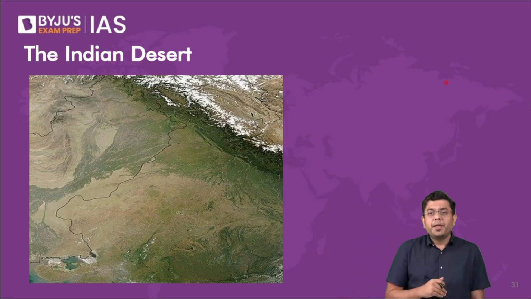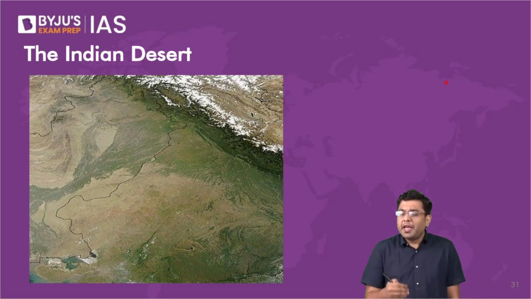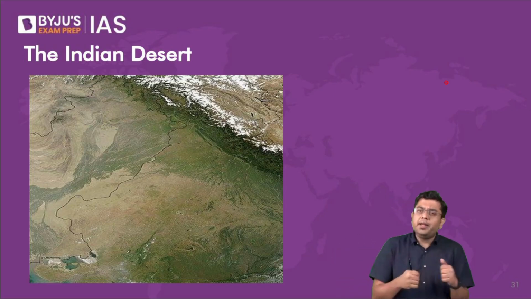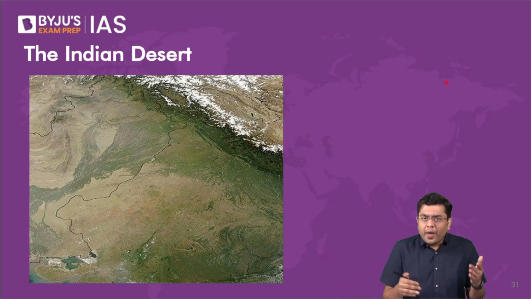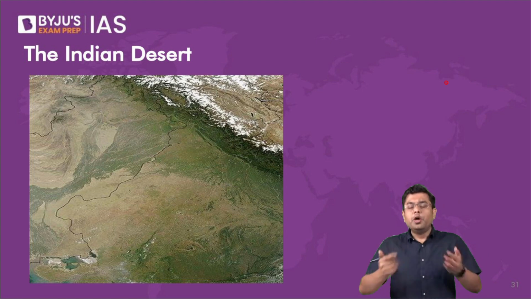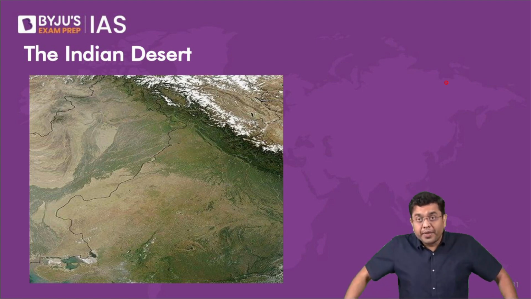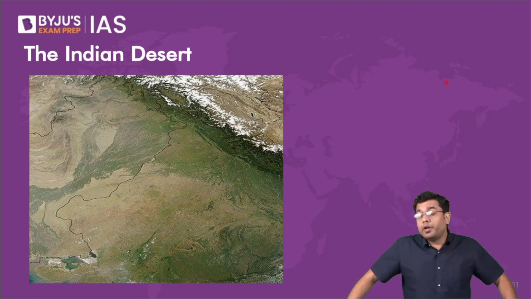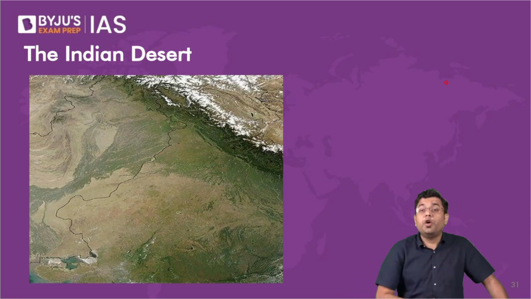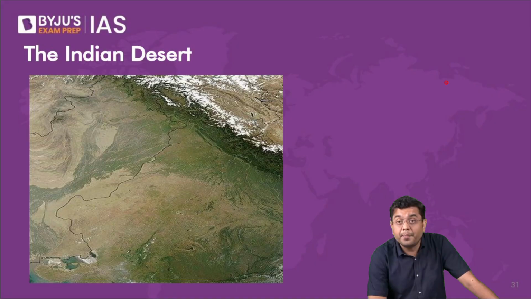But then the Indian plate moved north. We have talked about the period just before the collision between the Indian and the Eurasian landmass, when the Tethyan sea floor was getting uplifted. So much of the water of the Tethys Sea also came into this region of western Rajasthan.